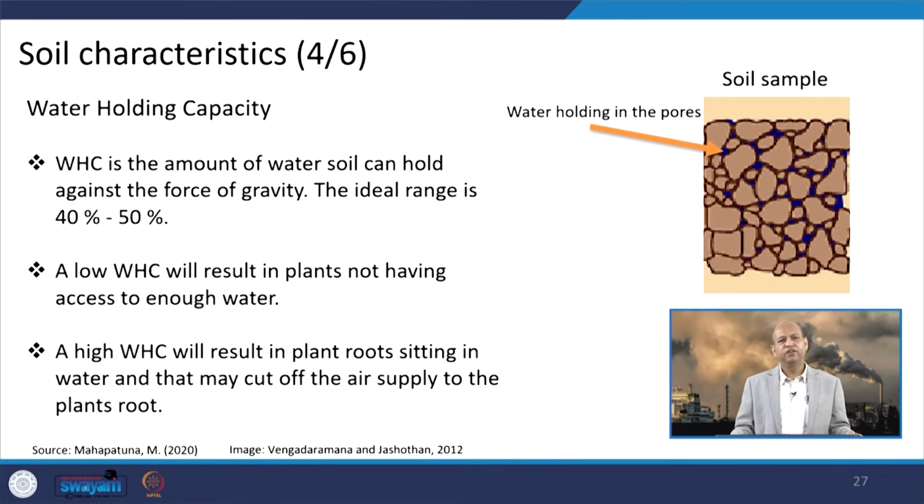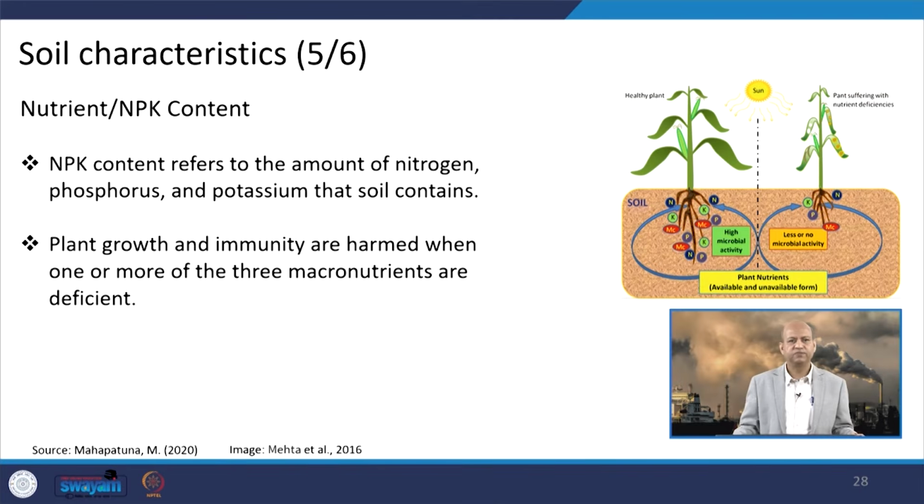Both ways, if the water holding capacity is reduced, then drought may occur or the soil may not give proper water to the roots. Similarly, if a lot of water is held by the soil, then again the roots sitting in water can be damaged, and the supply of nutrients becomes less because the roots will be damaged.